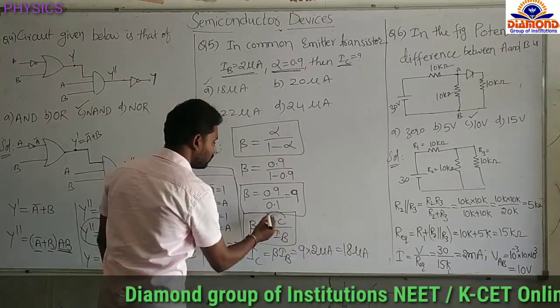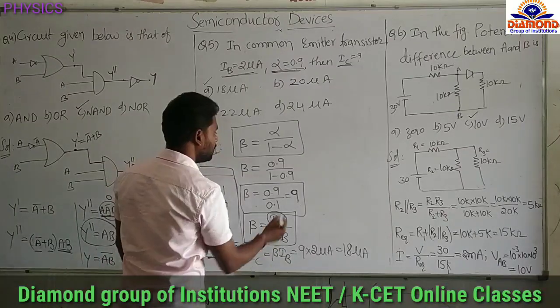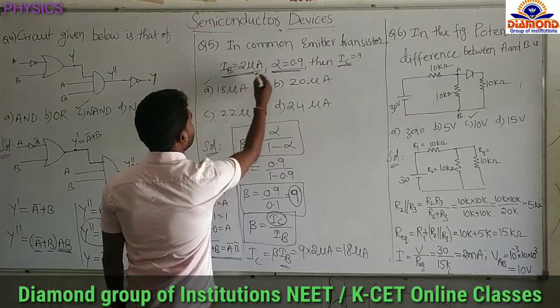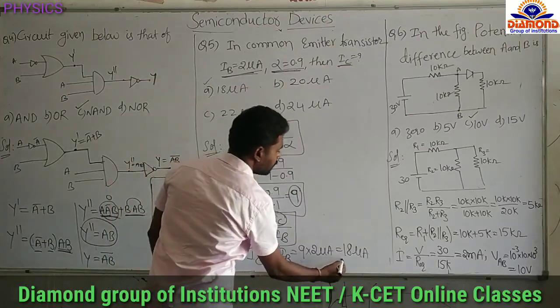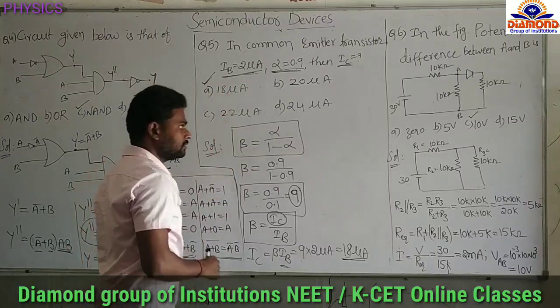Now we have to find the output current IC. IC equal to beta into IB. Beta value we found already, 9. IB base current they given already, 2 microamperes. So multiply, you will get 18 microamperes. 18 microamperes. A is the right answer.